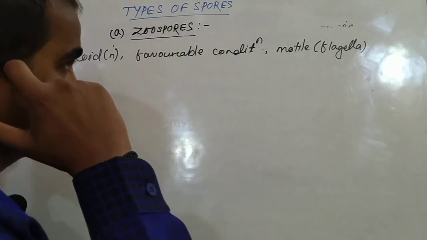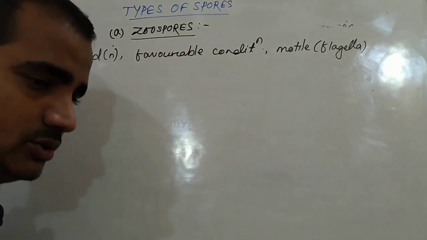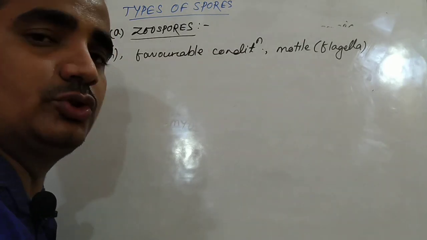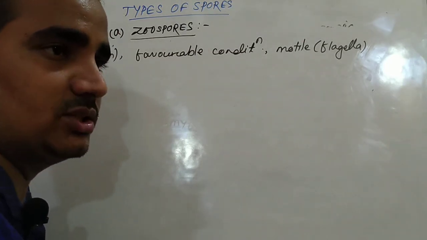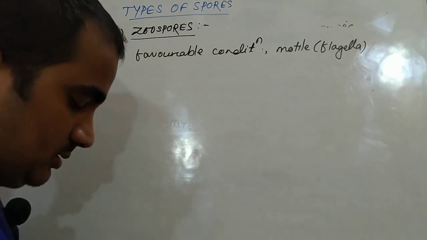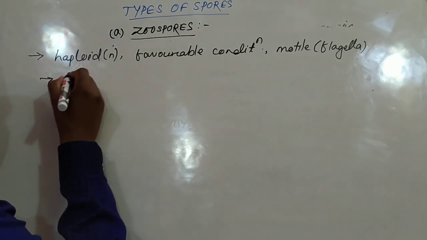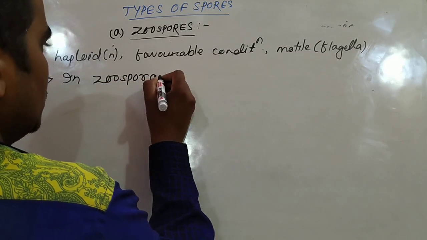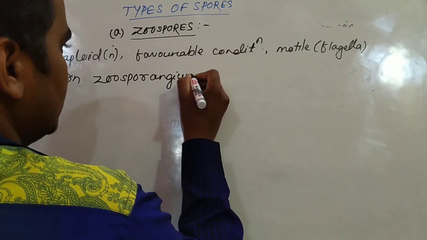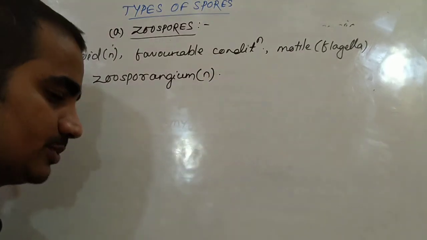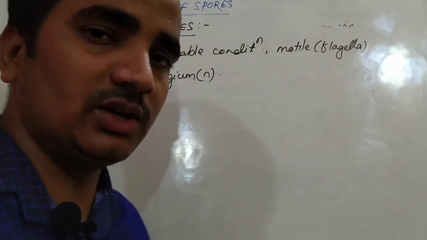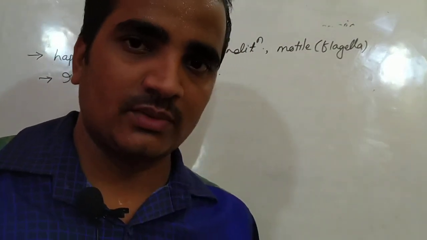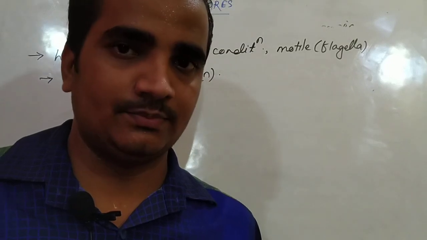And zoospores are formed or produced in the zoosporangium. The zoosporangium is also haploid. Inside the zoosporangium, the haploid nucleus divides mitotically to form many nuclei.